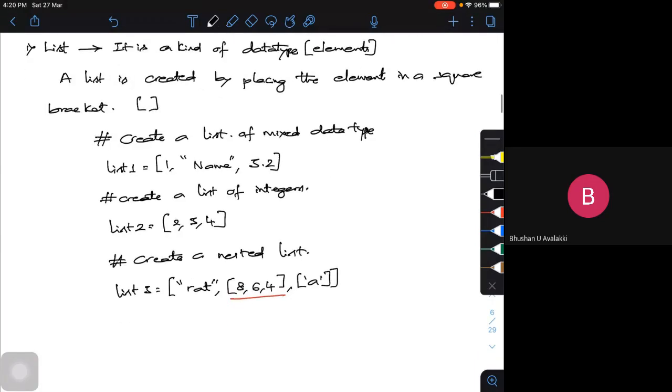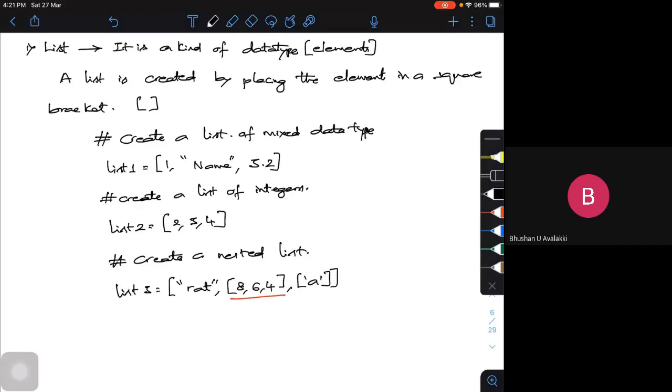A list is a method of storing a particular data type. A list can be of integers, of floats, of strings, or of complex numbers also, it doesn't matter.